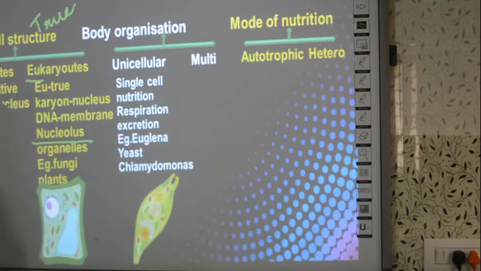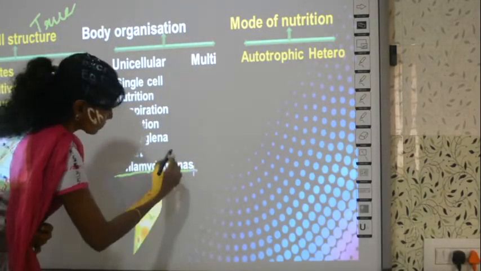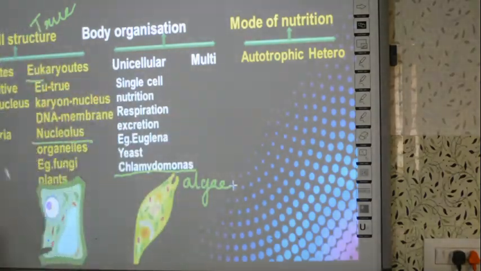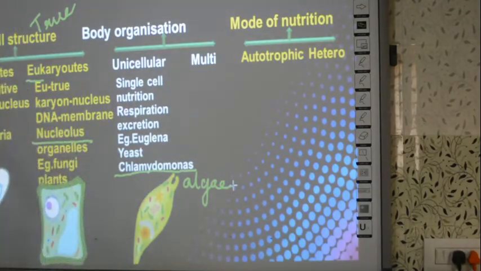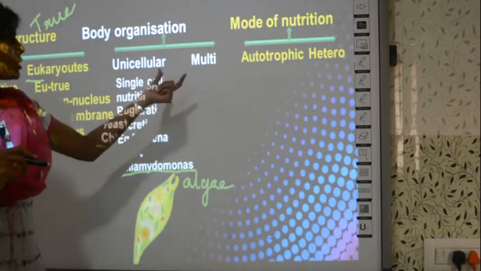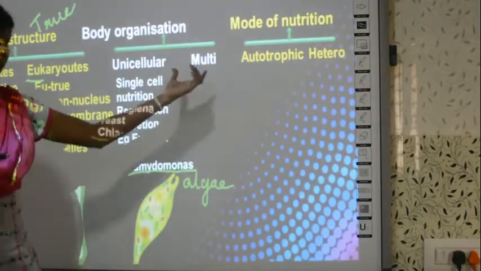What is chlamydomonas? It is an algae. So, this is about unicellular organisms. Multicellular organisms, you know, what is multi? Multi means many, uni means one. So, the body of an organism can be unicellular or multicellular, as I told you.